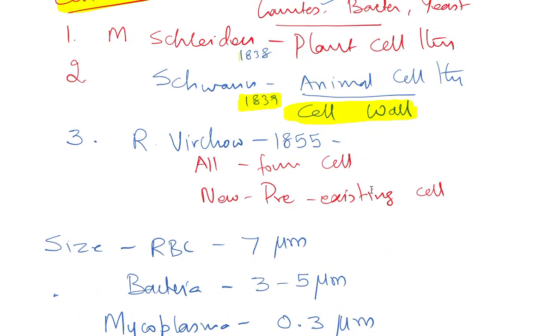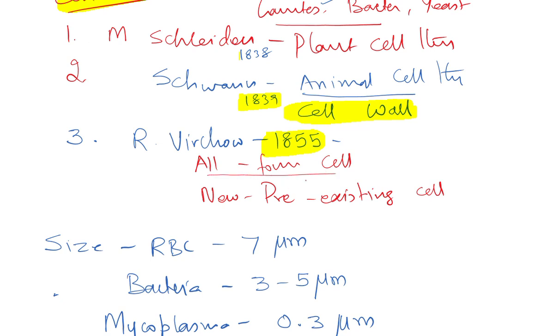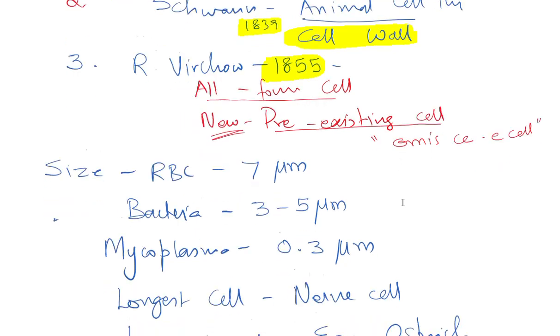Then Rudolf Virchow, 1855, modified the first two theories and gave a complete cell theory. His theory says all organisms are made up of cells and new cells come from pre-existing cells. For this, there is a Latin term, omnis cellula e cellula. A question might come: the statement omnis cellula e cellula was proposed by Rudolf Virchow, 1855.